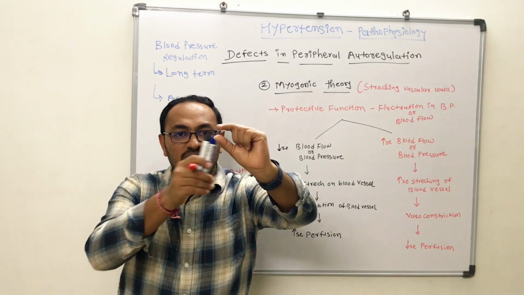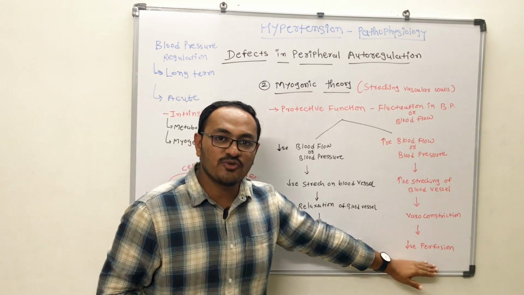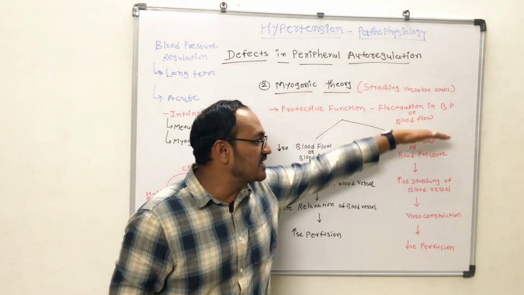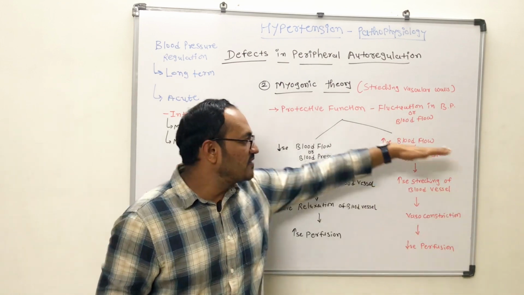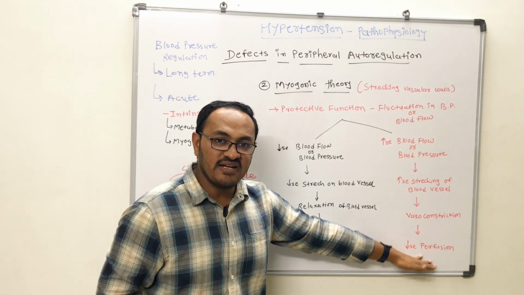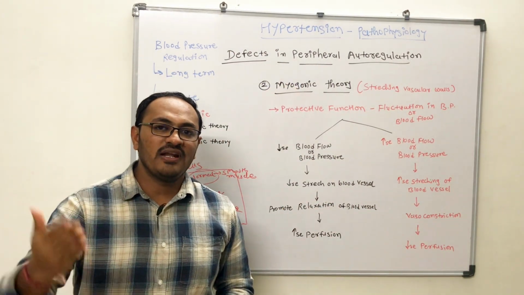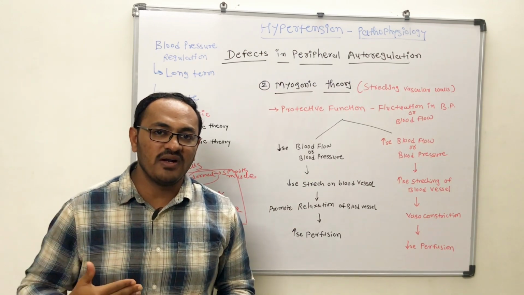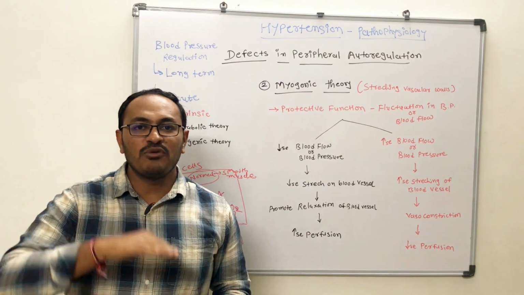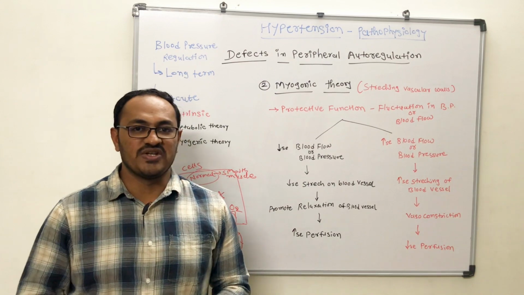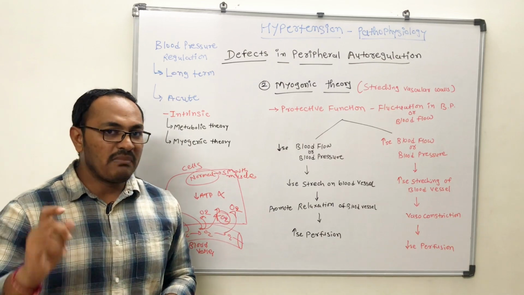So maximal blood cannot come inside the vessel and cannot reach the destination, and ultimately to the vital organs there is a decrease in the perfusion, because the increase in blood flow will also try to damage the vessel or cells if it is more than necessary. So that will be compensated by decreasing the perfusion. So the myogenic theory, depending on the cellular and tissue demand of oxygen or blood, will change the diameter of the artery as well as the vein and control the blood flow throughout the body in different situations. So this is about peripheral autoregulation via the metabolic as well as the myogenic theory.